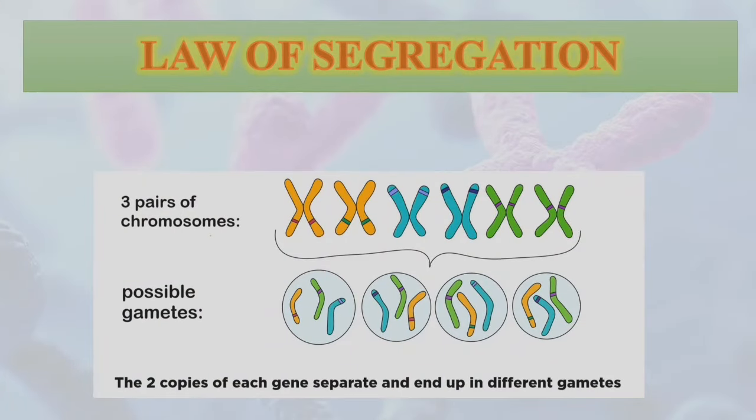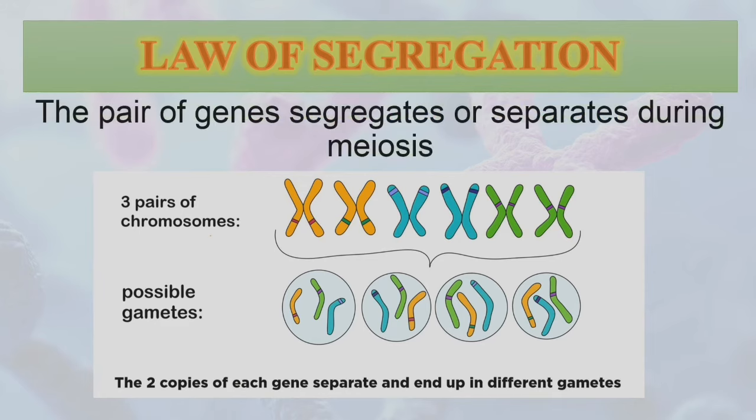The third one is the law of segregation. Law of segregation states that the pair of genes segregates and separates during meiosis. Take a look of the picture. So in this picture, it consists of 3 pairs of chromosomes. So during meiosis, the 2 copies of each gene separate and end up in different gametes containing different traits.